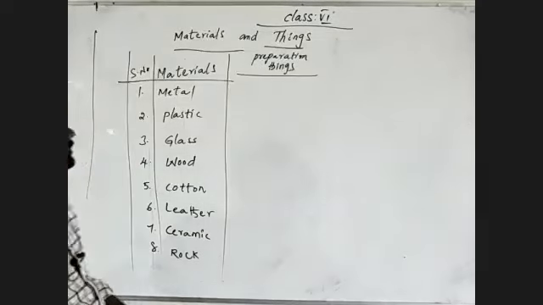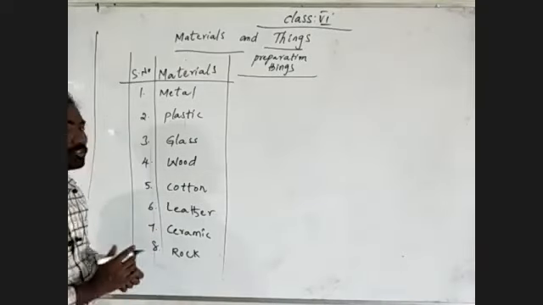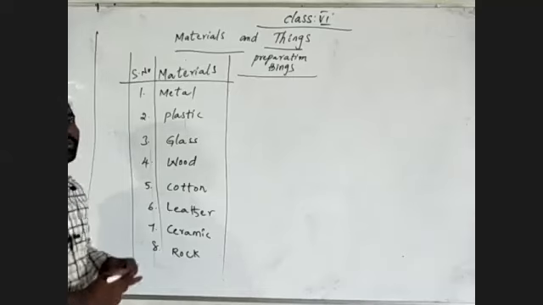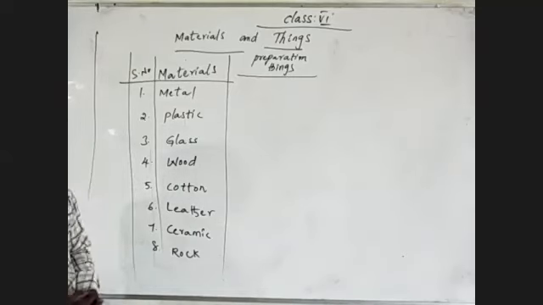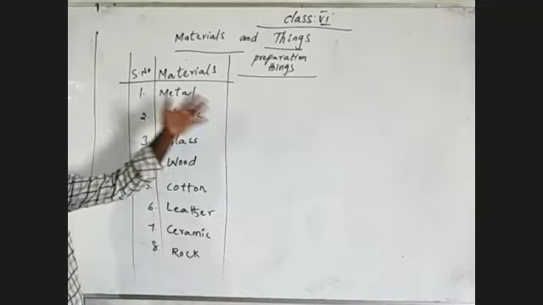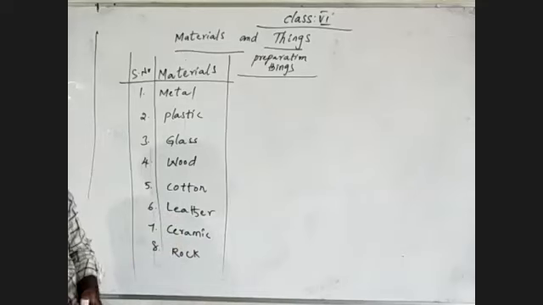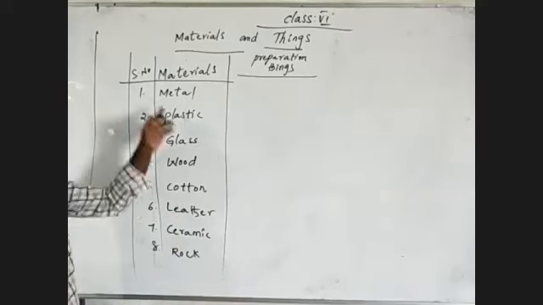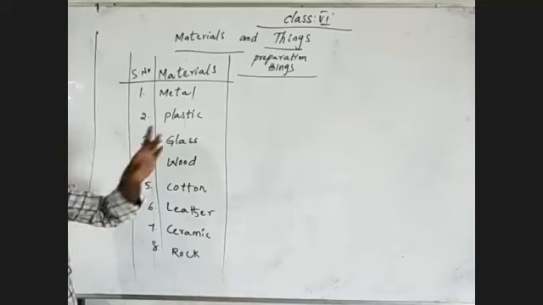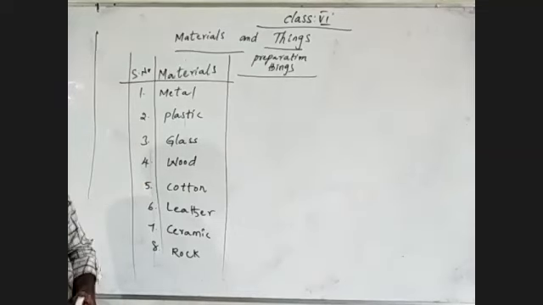Okay, coming to that, I will discuss some examples, very few, two or three for each material. The remaining you have to think about and write. You have to observe your surroundings in your home: which things can we prepare using this material? So we have to collect the remaining things. How many? At least 10.